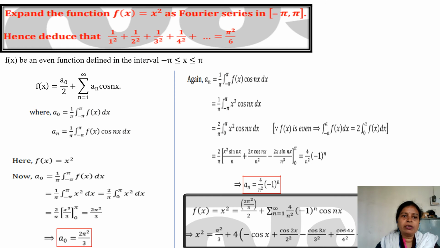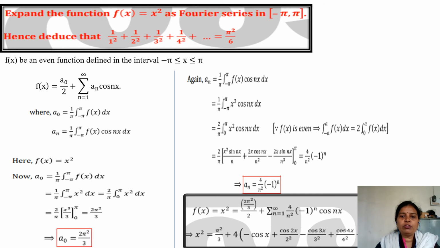Next example: expand the function f of x is equal to x square in the Fourier series in minus pi to pi, and hence deduce 1 upon 1 square plus 1 upon 2 square plus 1 upon 3 square plus 1 upon 4 square, this means the sum of 1 upon n square, is equal to pi square upon 6.